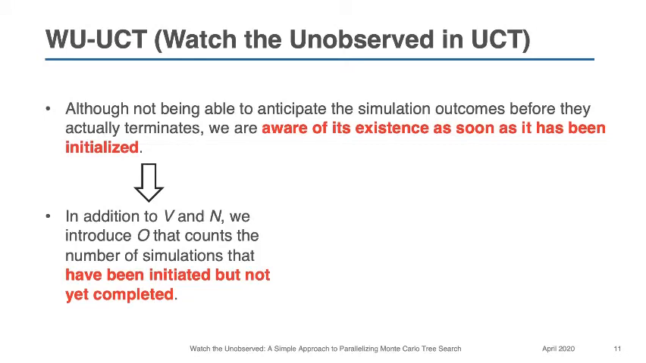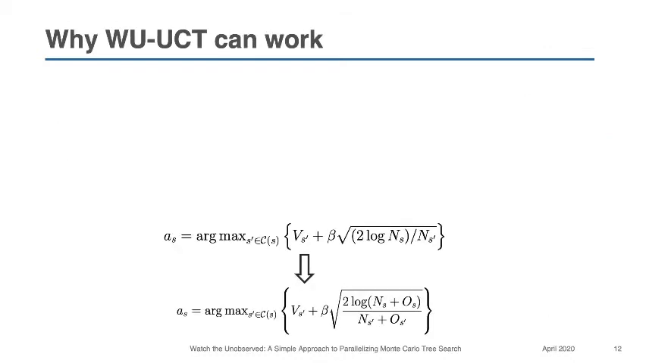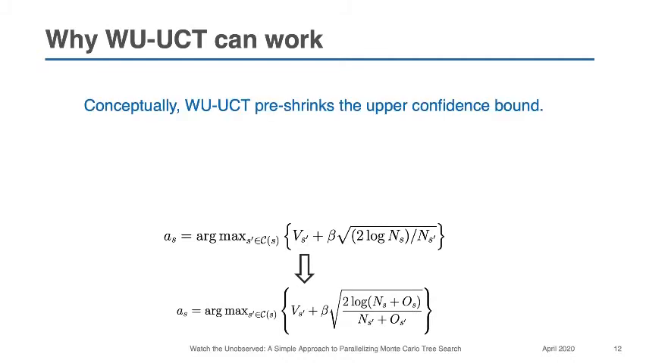Practically, in addition to V and N, we introduce O that counts the number of simulations that have been initialized but not yet completed. Correspondingly, we adjust the tree policy used to select child nodes at the selection step. So a natural question to ask is why WU-UCT can work. Conceptually, WU-UCT pre-shrinks the upper confidence bound.